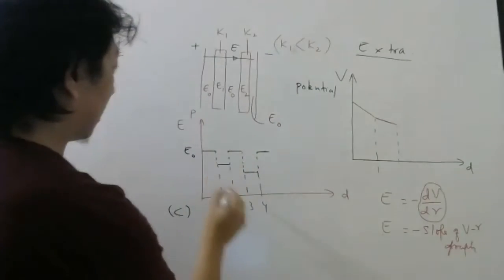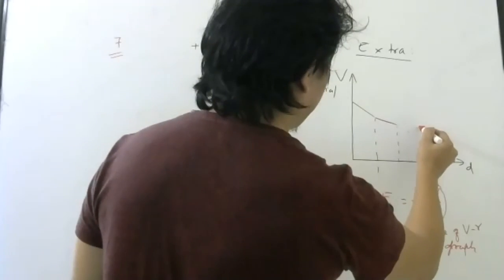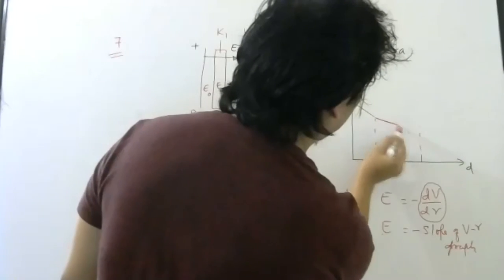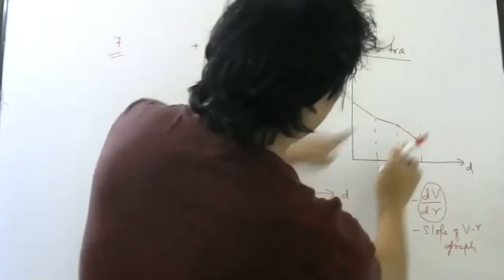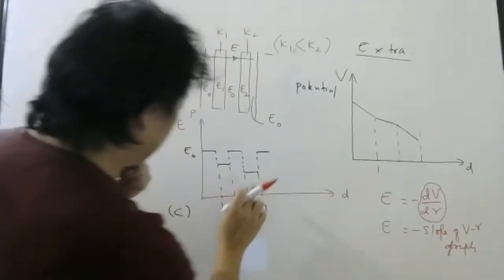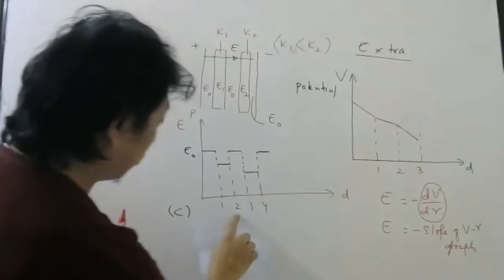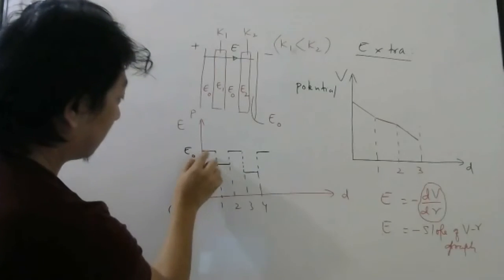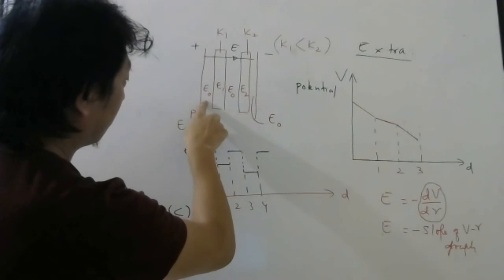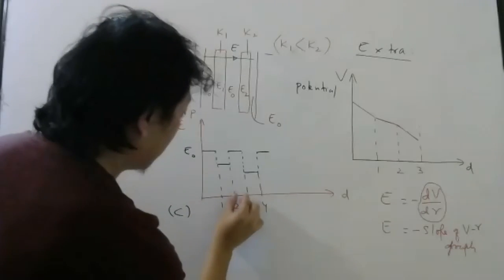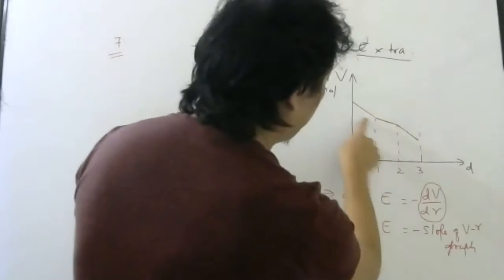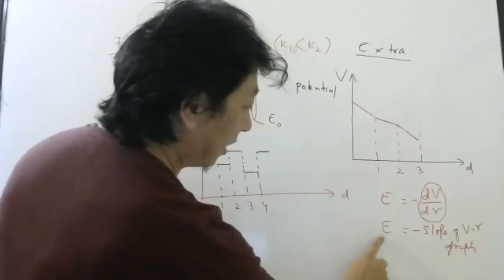Then it will have again the same slope. So same slope means here it should be parallel to this. This and this should be parallel, because the slope in this part between 2 and 3, between 2 and 3, the electric field should be the same as between 0 and 1. Because this is vacuum, this is vacuum. Understood, students? So here the slope should be the same as this, here and here. The slope should be the same. Why should the slope be the same? Because the electric field is the same.